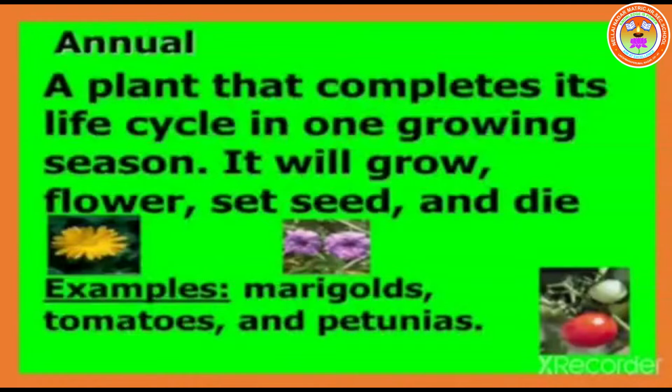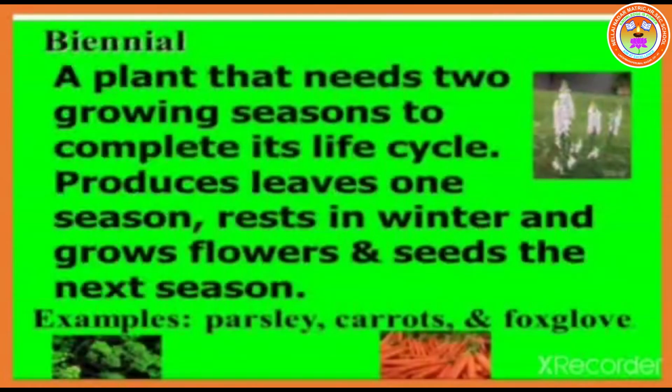petunias, etc. The next type of plant is biennial, a plant that needs 2 growing seasons to complete its life cycle. They produce leaves in one season, rest in winter, and grow flowers and seeds in the next season. Example, parsley, carrot, foxglove, etc.